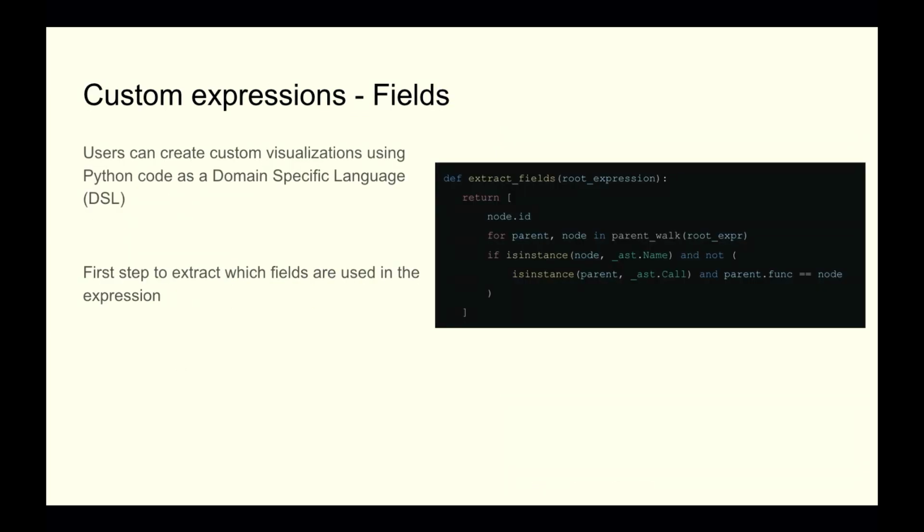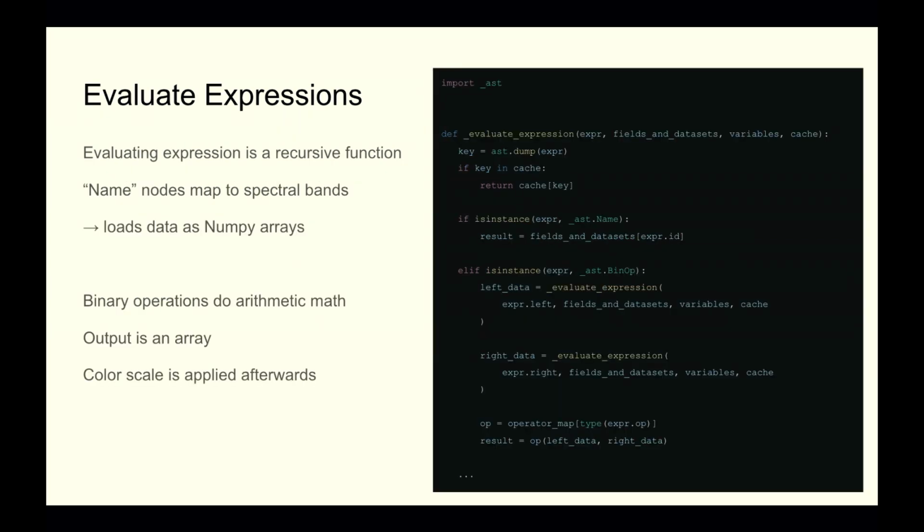Okay, first off, we need to investigate these expressions to actually see which bands, which fields we're actually interested in. So the code for that is a lot of iterating and walking through the AST. Then we're actually evaluating it: when we have read the satellite images into the fields, we make a recursive walk through the AST nodes and evaluate them one by one. And in the end, what we get back is a nice NumPy array, which we can then visualize.